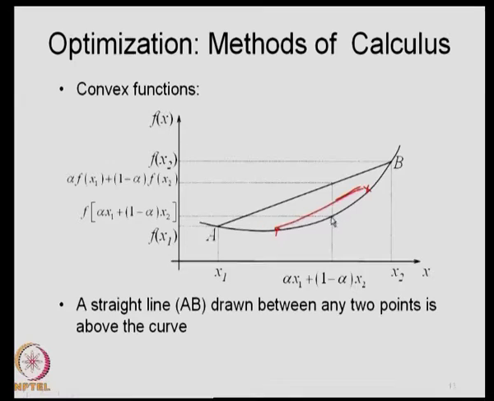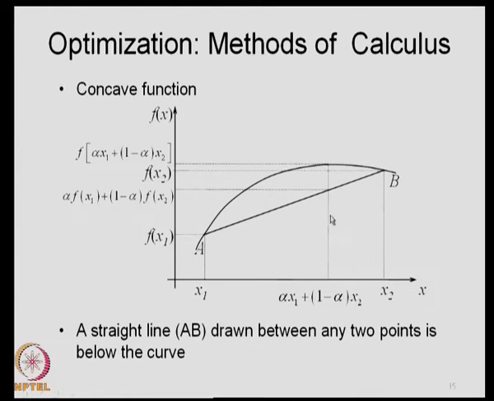For example, in the convex functions, we always get the global minimum, and in the concave functions, we always get the global maximum. So, the notions of convex and concave functions are useful because if you know that a function that you are optimizing is in fact either a convex function or a concave function, then the local minima or local maxima that you get are in fact the global minima and global maxima.